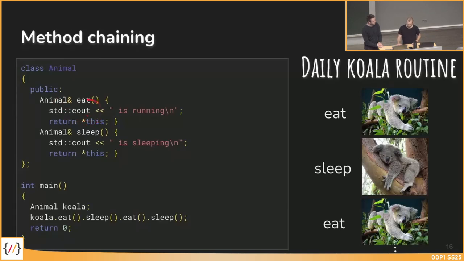So when we call eat, it's the same as before. This is printed, but in the end we are returning this object, the koala itself. So the return value of eat is the koala, and we can call sleep on this koala. The return value of sleep is the koala itself, so we can call eat, and so on and so forth.